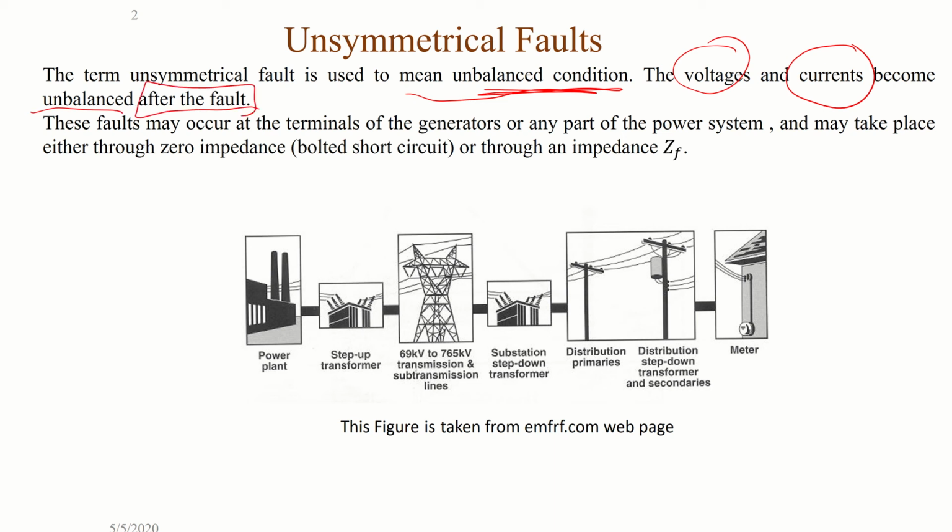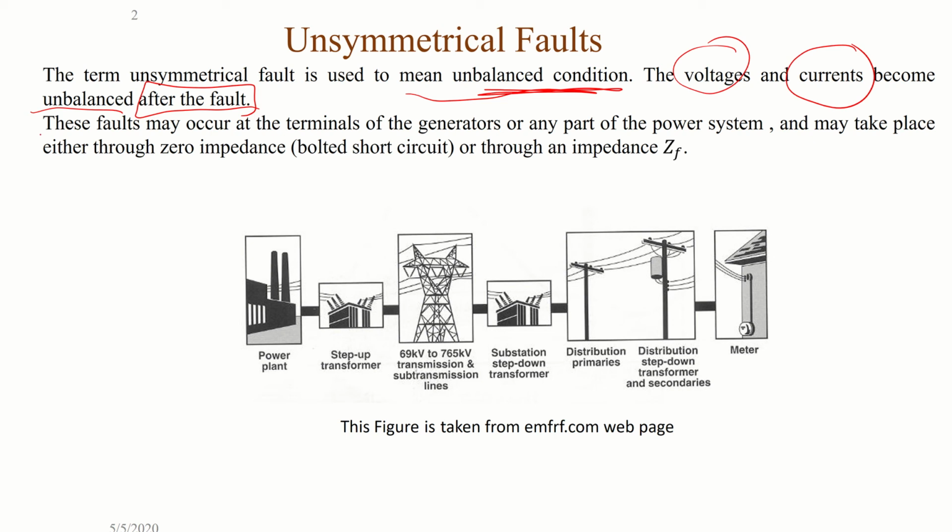When the system is in steady state and stable, for example, when you are at home and the electricity is stable, there is no shutdown or cut off. That means the system is stable. When something happens, for example, the electricity shuts down, that means there is a fault. So the system is going to be unbalanced.